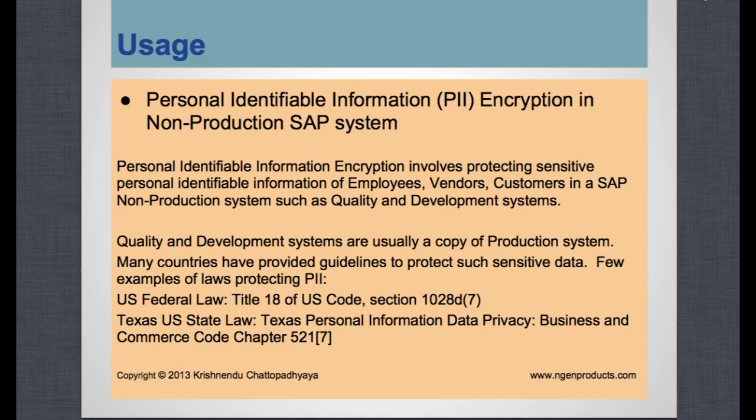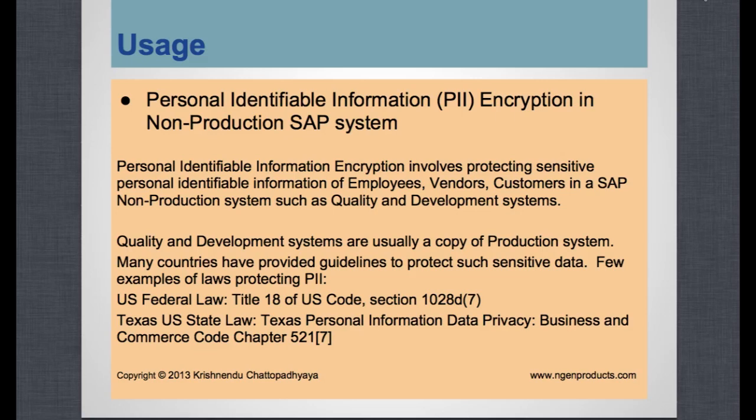Many countries similarly have provided guidelines to protect such sensitive data. A few examples of such laws protecting PII information are US federal law, the Texas US state law, Canadian law, and certain countries in Europe also right now are preventing such sensitive data from lying in QA and dev systems without encryption.